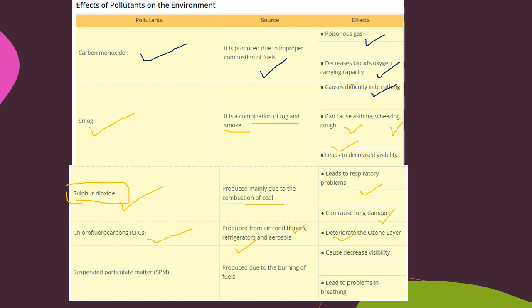Next one is suspended particulate matter, SPM. Suspended particulate matter means small particles that are left in our atmosphere, in our air. They are not settling down, they are present in a floating form in the air. They are called suspended particulate matter. It is caused due to the burning of fuels. If there is burning of fuels, there will be SPM. And what can it cause? It decreases the visibility, we cannot see, and it leads to problems in breathing.